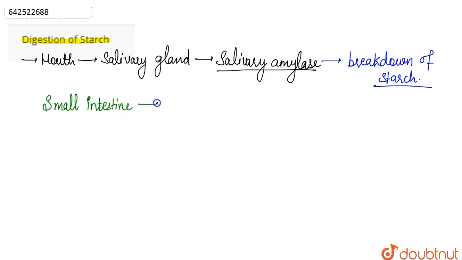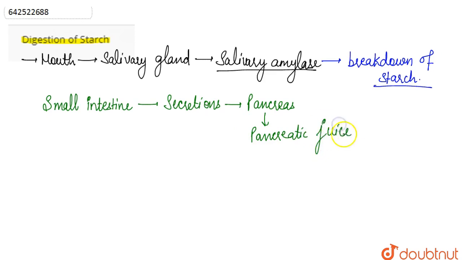The secretion of the pancreas is known as the pancreatic juice. It consists of three enzymes: trypsin, lipase, and amylase.